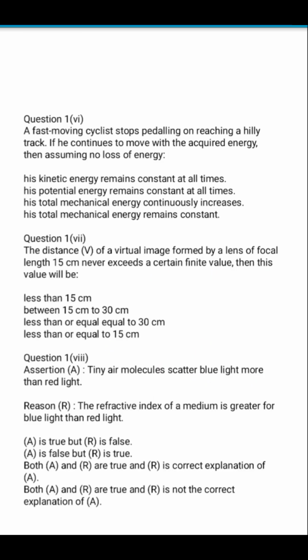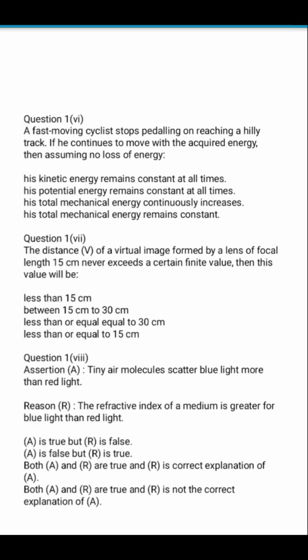A fast moving cyclist stops pedaling on reaching a hilly track. If he continues to move with the acquired energy, then assuming no loss of energy, which of the following options will be correct? You must have observed this very well, especially the kids who ride bicycles. When you move to the top of the hill and then you want to move down the slope, you don't have to pedal. Using the slope of the mountain only, you can easily cover the path.